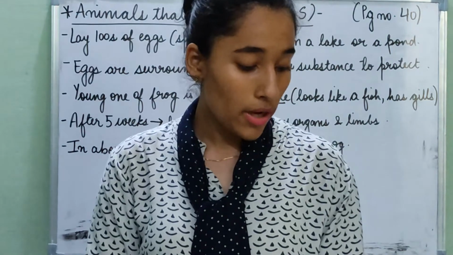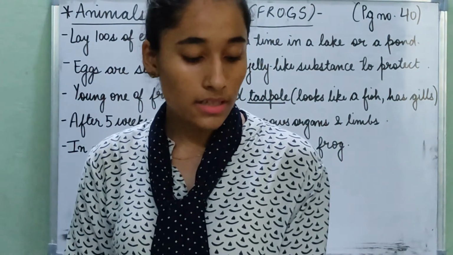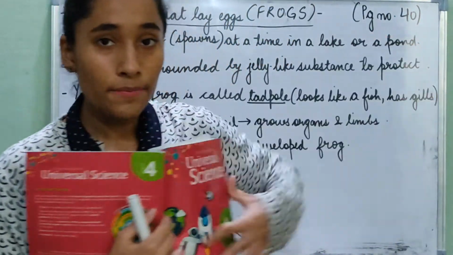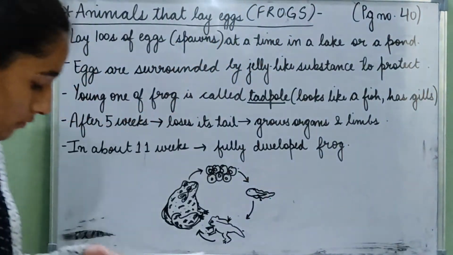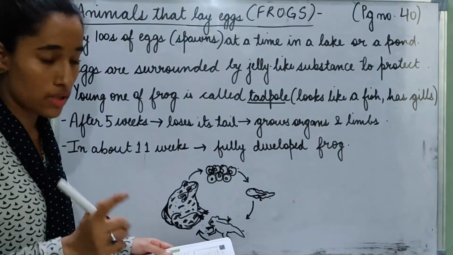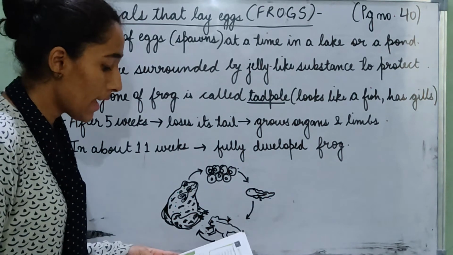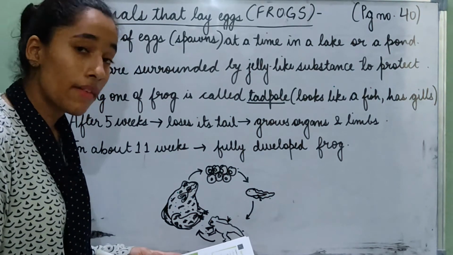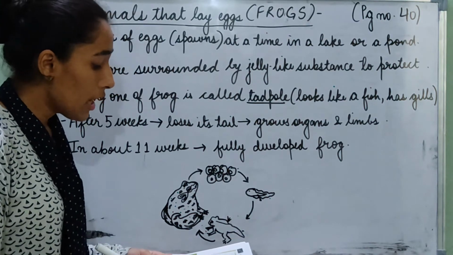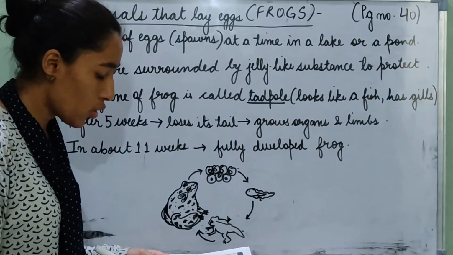So today we are going to learn about another animal that lays eggs, and it is the frog. First of all, open page number 40 in your books. So we are going to learn about animals that lay eggs, and frogs among those animals. Read with me and be ready with pencils to underline important lines. A female frog lays hundreds of eggs at a time in a lake or a pond.